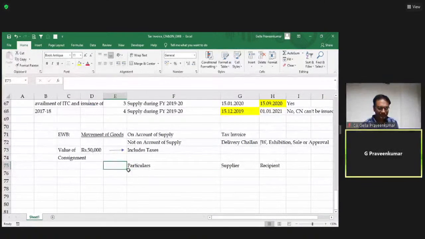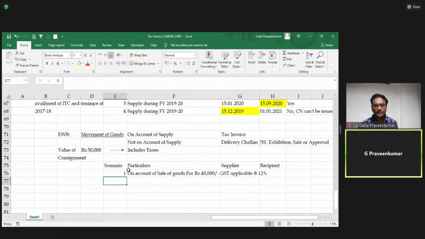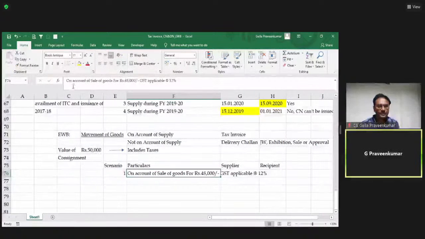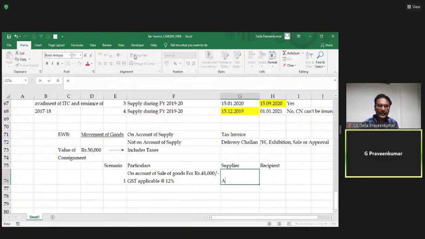Particular scenario. 1. On account of sale of goods for rupees 48,000, GST applicable at the rate of 12%. Supplier is in say Andhra Pradesh. Recipient is also in Andhra Pradesh.